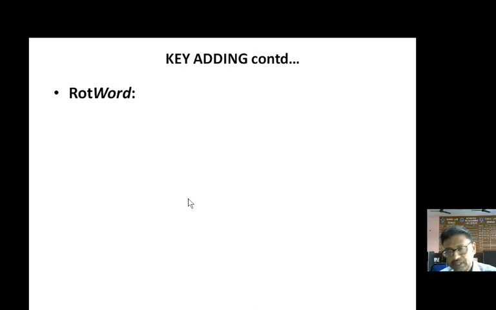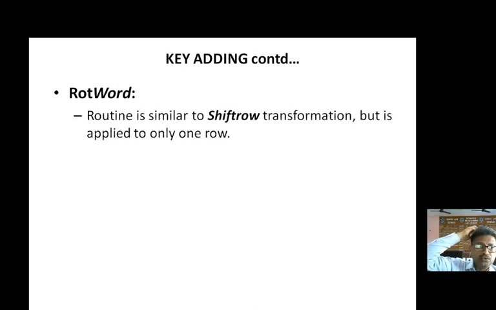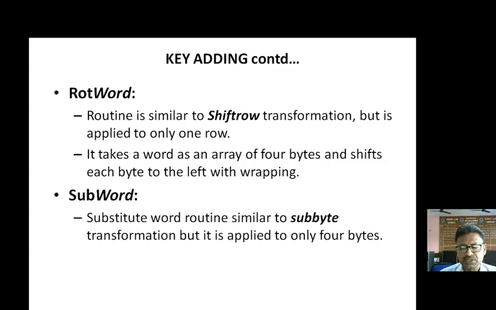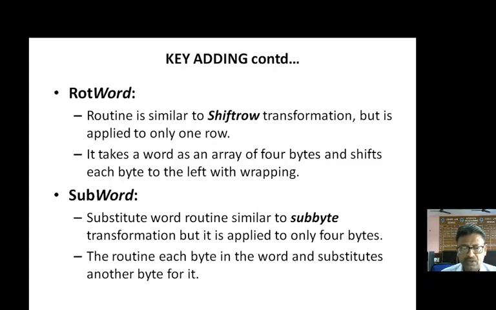For the calculation of T, we have to know what RotWord is. This routine is similar to the shift row transformation, but it is applied only to one row at a time. It takes a word as an array of 4 bytes and shifts each byte to the left with wrapping, meaning a circular shift. What is SubWord? SubWord is similar to the SubByte transformation, but it is applied to only 4 bytes. The routine takes each byte in the word and substitutes another byte for it.